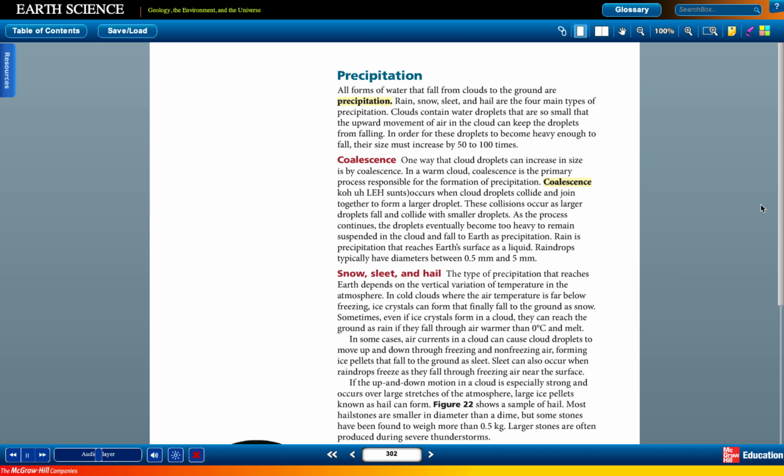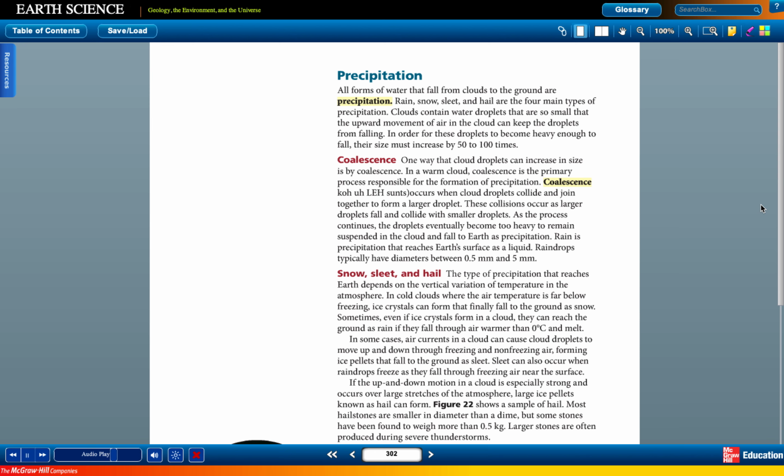Snow, sleet, and hail. The type of precipitation that reaches Earth depends on the vertical variation of temperature in the atmosphere. In cold clouds, where the air temperature is far below freezing, ice crystals can form that finally fall to the ground as snow. Sometimes, even if ice crystals form in a cloud, they can reach the ground as rain if they fall through air warmer than 0 degrees Celsius and melt.